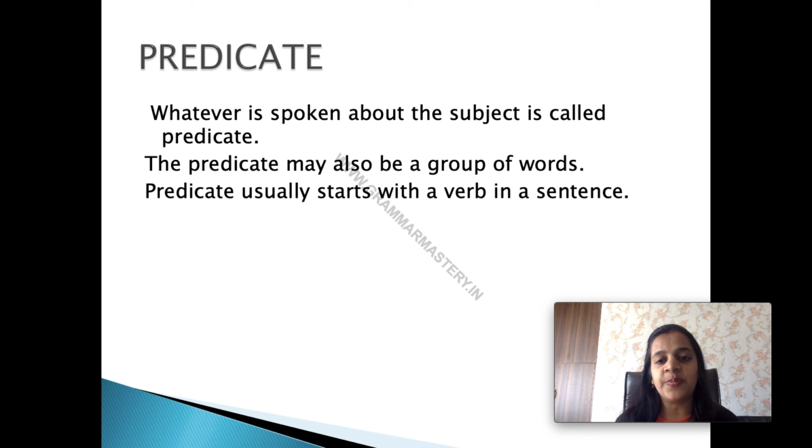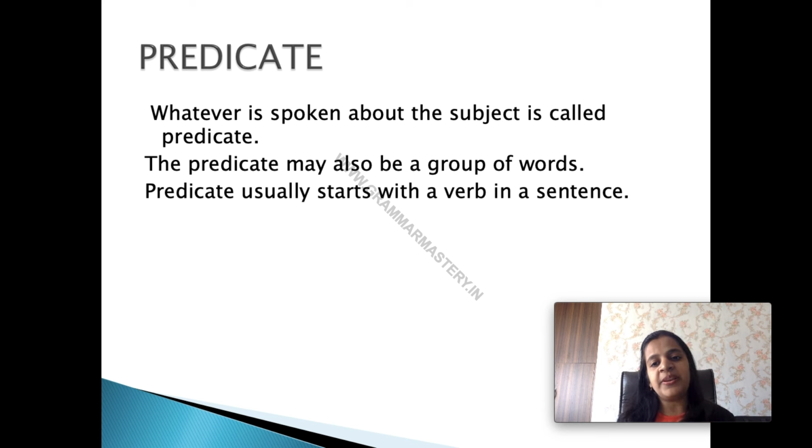Predicate may also be a word or group of words. But you need to remember one thing. अगर predicate में सिर्फ एक ही word होगा, that word will only be the verb. अगर predicate में सिर्फ एक ही word है तो वो word verb ही होगा. And if it is a group of words, then there can be verb plus object or adverb, anything could be there. But if there is only one word, that is the verb only.